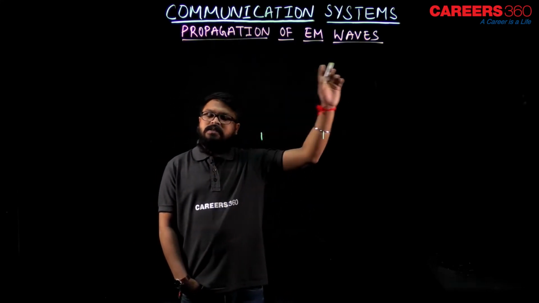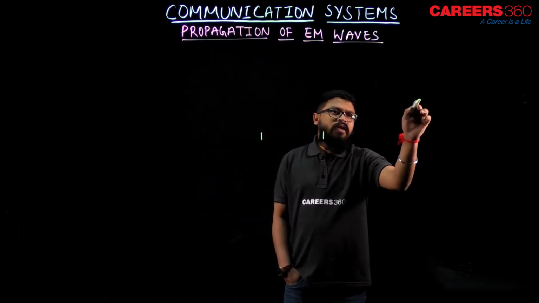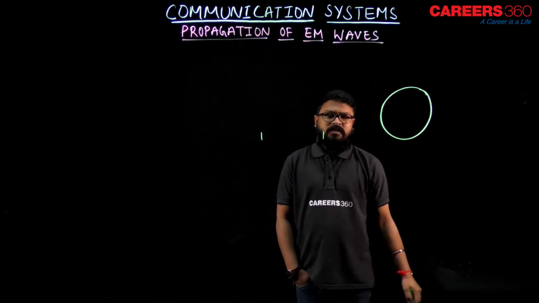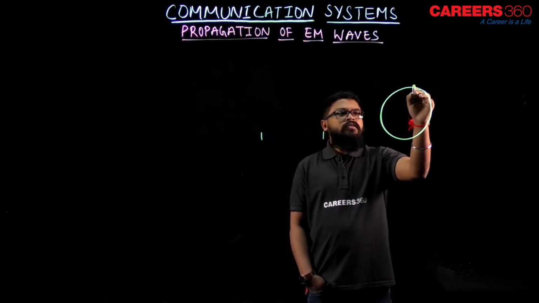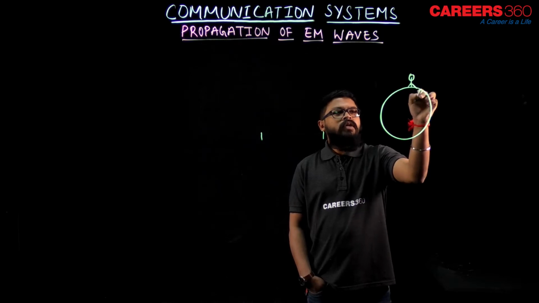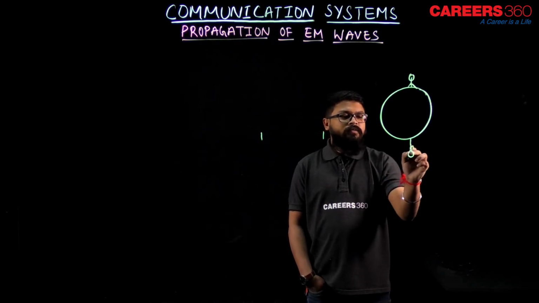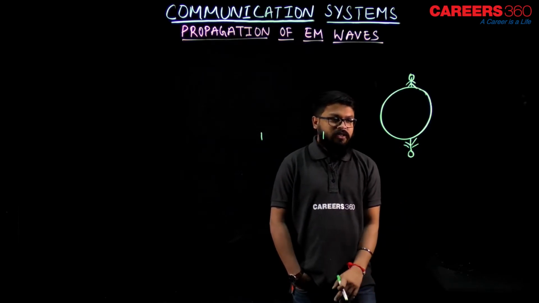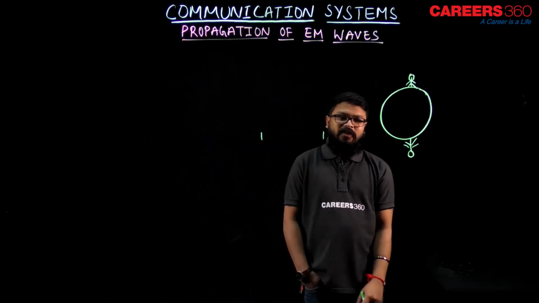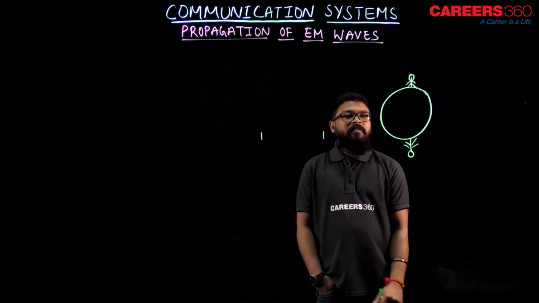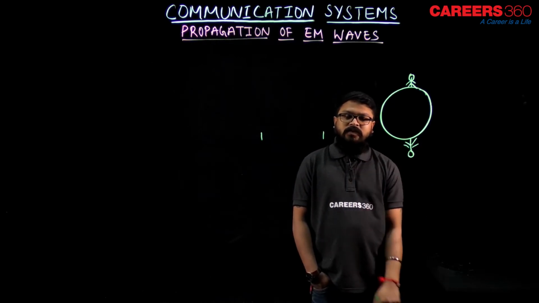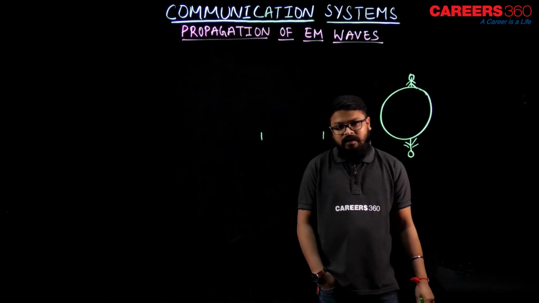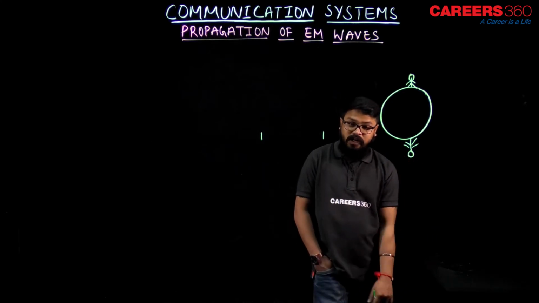But what if the distance is long? As you know, we live on the earth's surface, which is almost spherical, and suppose one person is over here, and another person somewhere over here. You must be thinking why this person is inverted. No, it is not inverted. This person is on the surface of the earth, but on the other side, standing. I need to send information to this person. How will I send? My message signal is a very low frequency signal. I will use a different mode of communication. Let's see what those are.